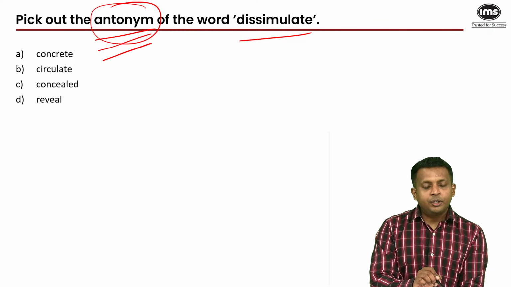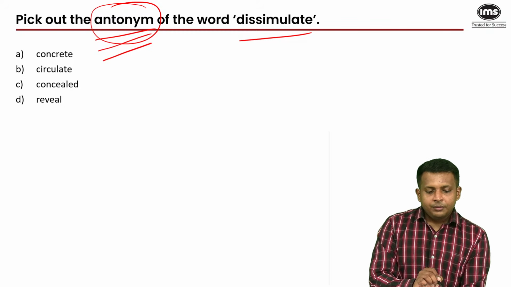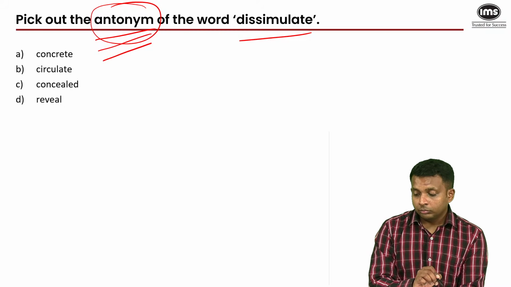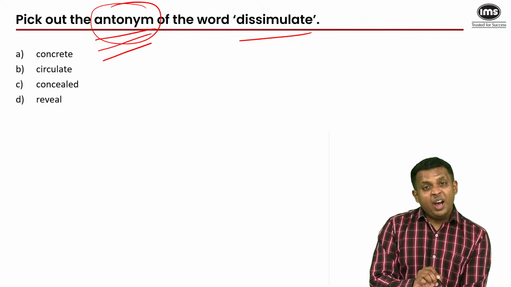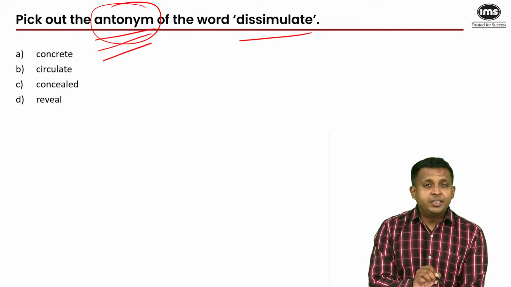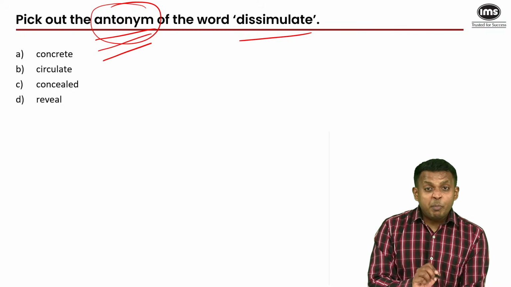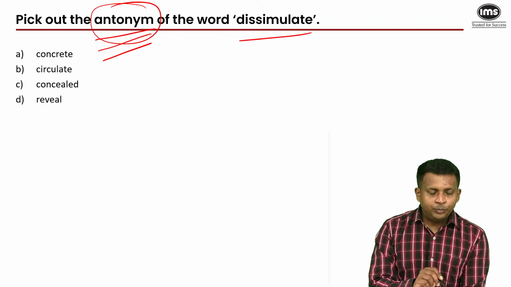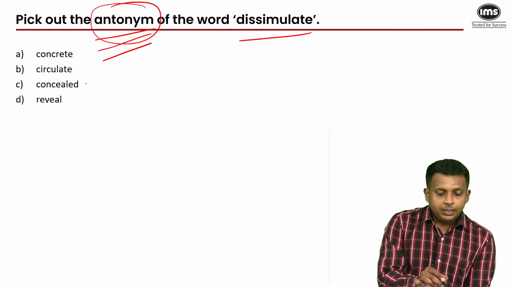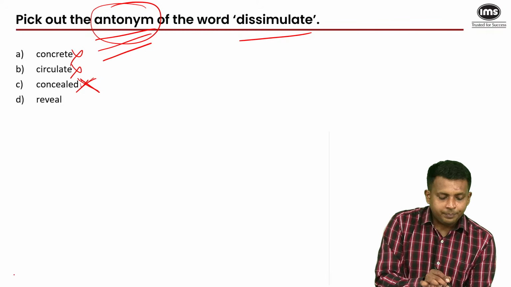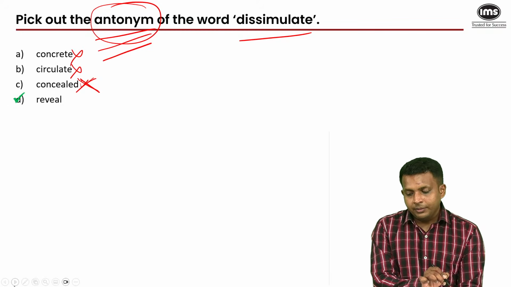It has a negative tone. When you dissimulate, you do something wrong. So when you dissimulate, you hide, you conceal something, you omit information deliberately, perhaps to mislead, misrepresent, because you have intentions when you dissimulate. Concealed would be a synonym, but we have to look for an antonym. Circulate, unrelated. Concrete, unrelated. My answer is the verb reveal.